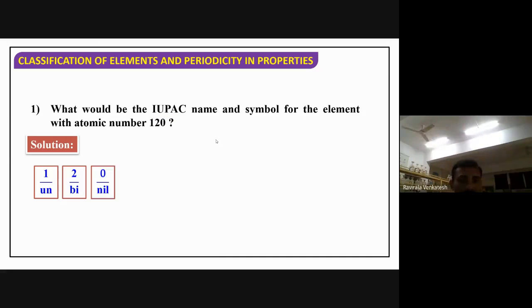In this way, we can solve very simply. If we solve like this, you will get the answer here. See, un, bi, nil, plus ium: unbinilium. Abbreviation will be UBN. Generally, the first letter should be a capital letter. UBN. Okay.